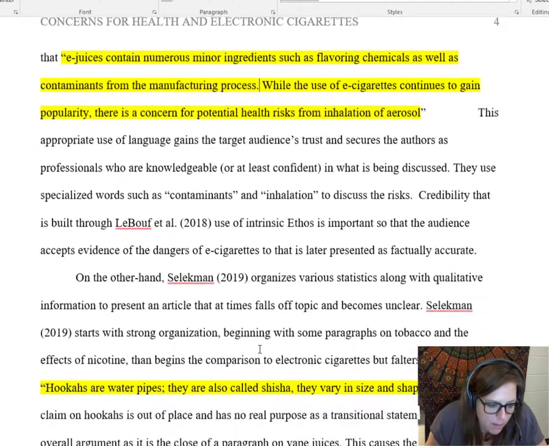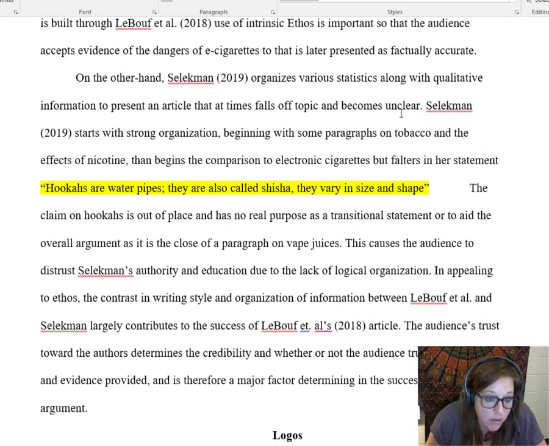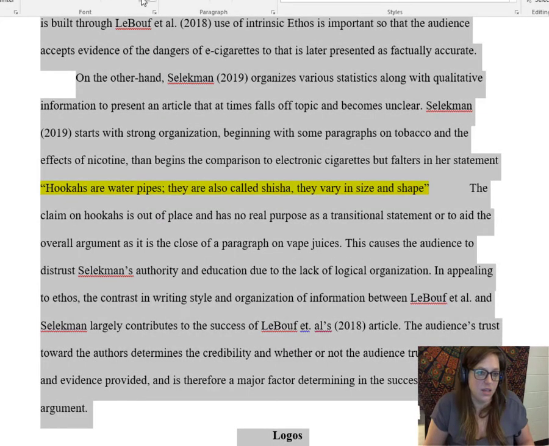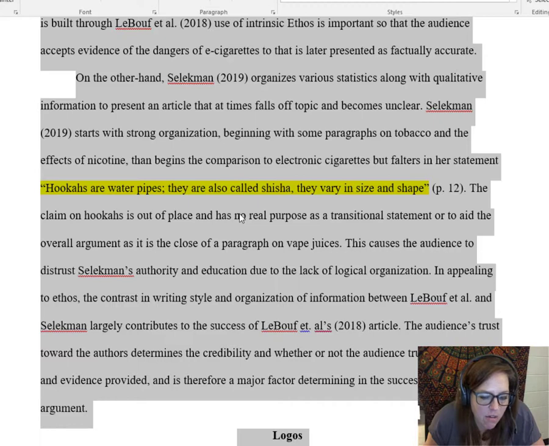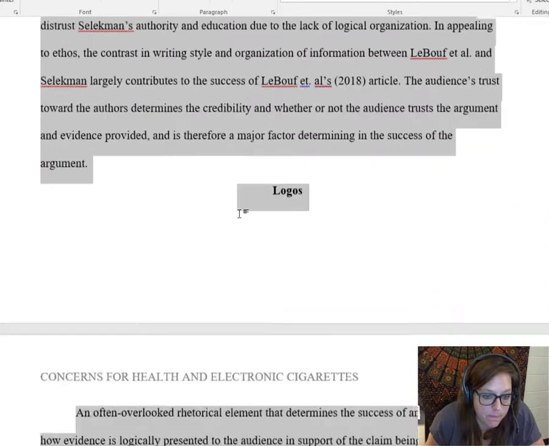Okay, moving on, similar, exact same thing for this. Author's name and year in the signal phrase, so all we need at the end is the page number. Please try to use a variety of in-text citations, like parenthetical, and signal phrase citations. Make sure you don't just stick to one or the other, okay?